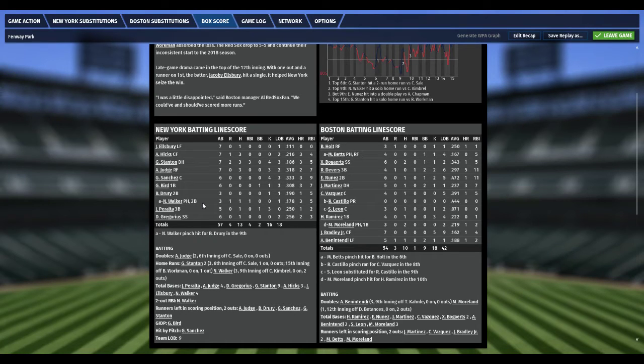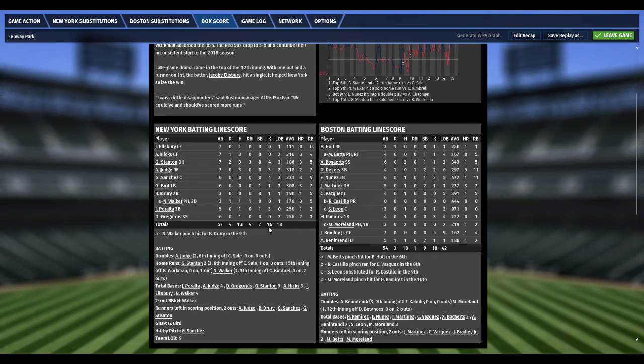Neil Walker, the pinch hitter, had 1 hit, and what a doozy it was. It was a home run to tie the ball game with 2 outs in the top of the 9th off Craig Kimbrel, the Sox closer. So he was 1 for 3 with an RBI and a run scored. Peralta 1 for 3 with a walk, and he struck out 3 times. And Didi Gregorius 1 for 6.